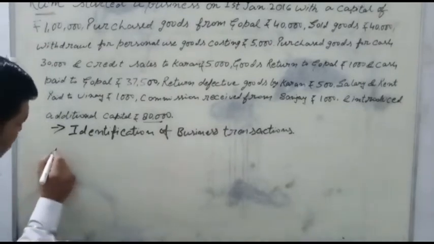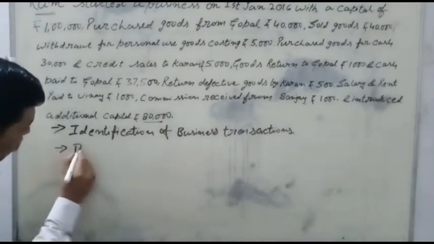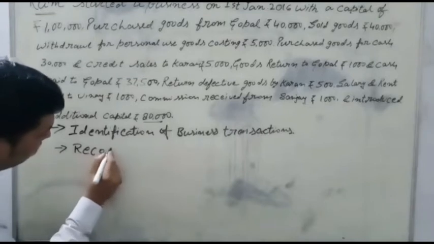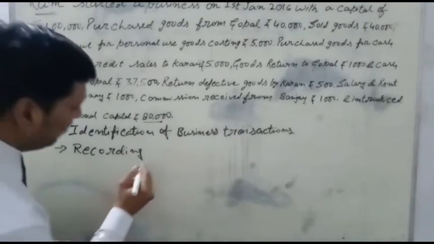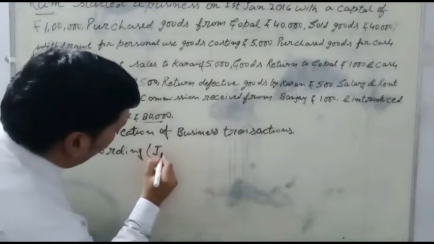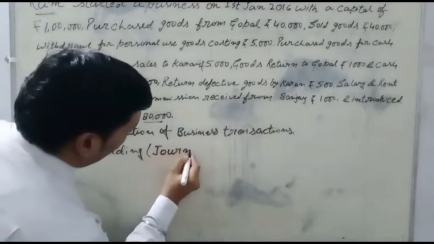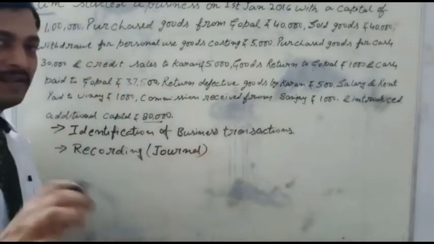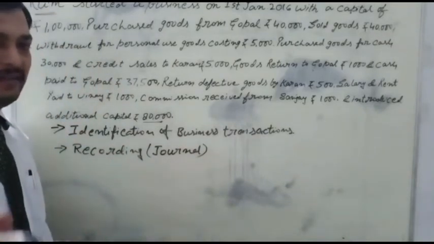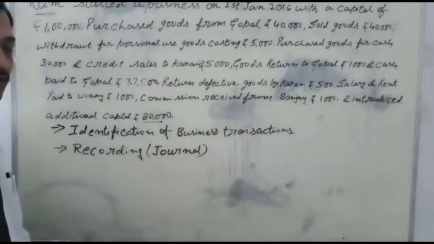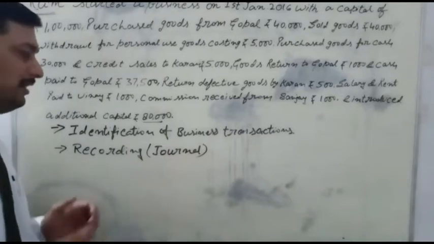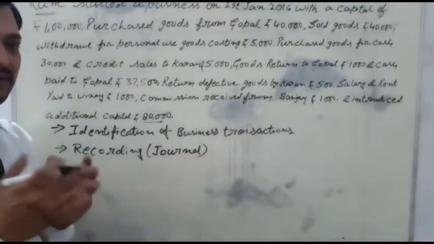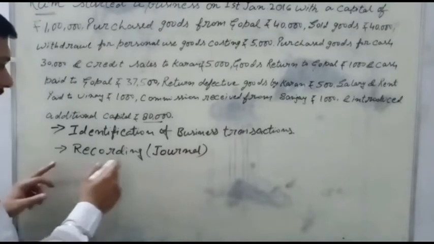Next process is recording. All the transactions the owner will record in a specified format. It is called a journal. All the transactions will be recorded in a single place under the journal. Those entries belong to purchases, sales, expenses, assets, income. These are all entities, and these transactions are recorded under the journal.